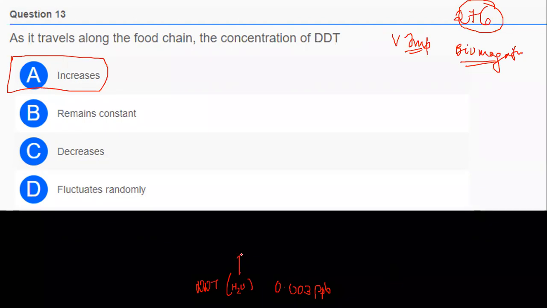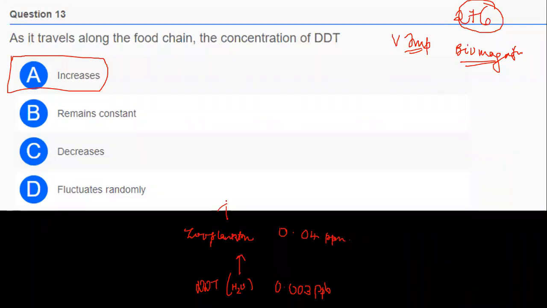When this water is used by the zooplankton, anybody who knows the concentration, please do tell. Fast, we don't have time. I'll wait for 5 seconds. Concentration of DDT in case of zooplankton. Yes, correct, Nageshwari. Yes, right answer, 0.04 ppm, parts per million.